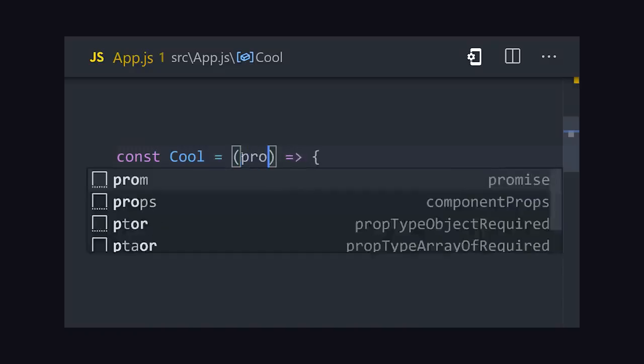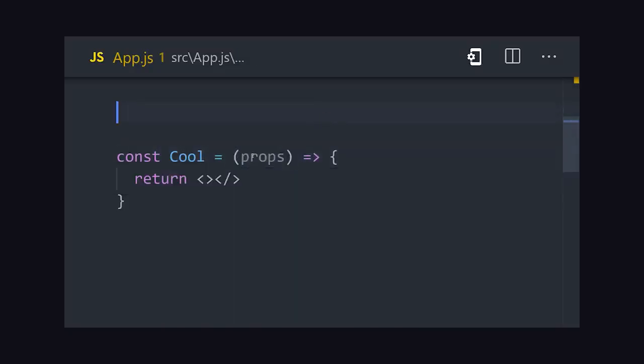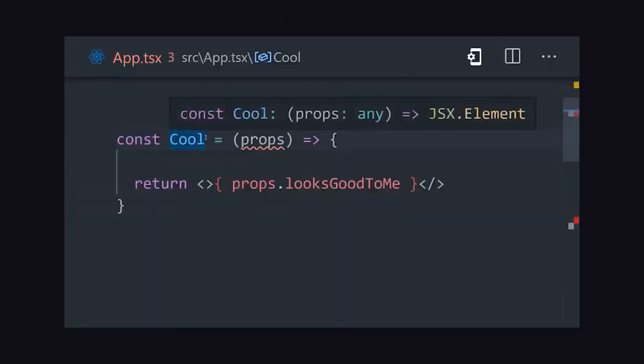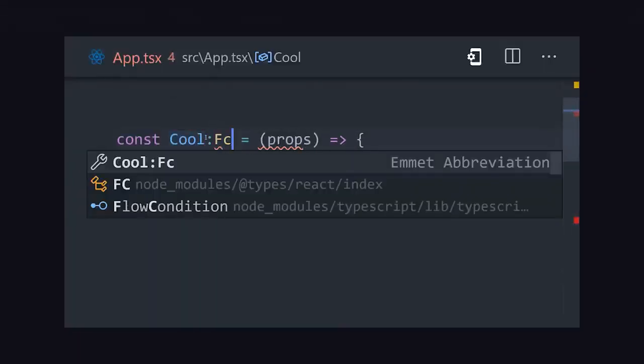using it. If we build a functional component in JavaScript, you'll notice that it has a type of JSX element. In addition, if we reference props, they automatically have a type of any. That's a pretty vague type definition overall. In TypeScript, we can be much more explicit about what our code actually is.